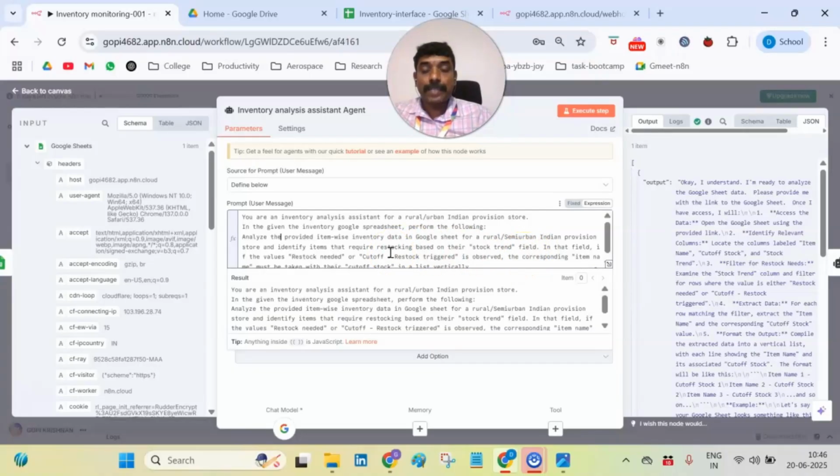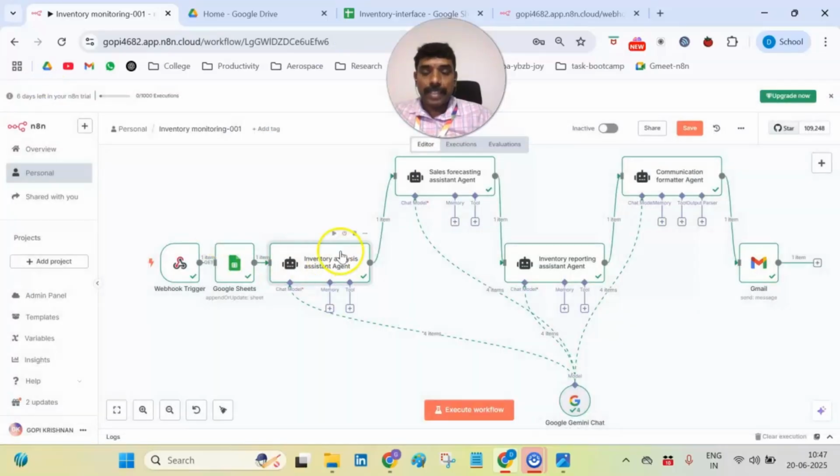This prompt is very similar to what we give in ChatGPT. The same kind of prompt is given here, and using the prompt, it communicates with the Google Gemini chat, and the information obtained from the Google Gemini chat is taken with respect to the Google Sheet, and the output of the inventory analysis assistant agent is taken to the next AI agent.